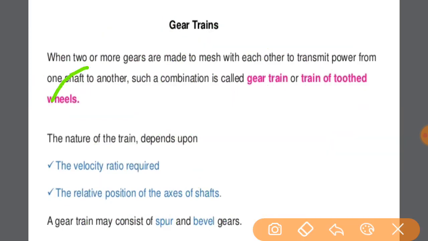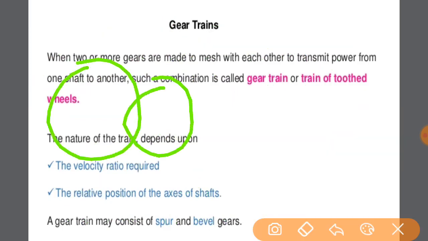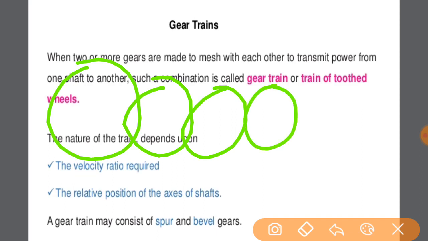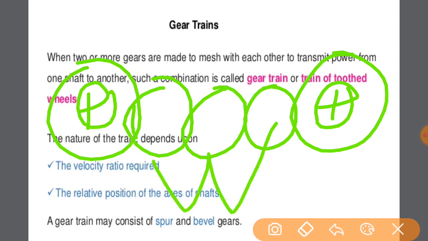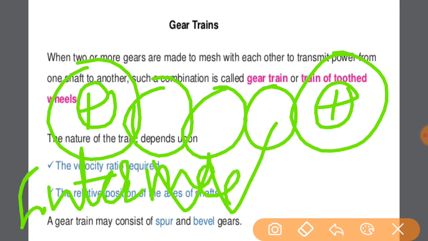The gears which are connected to the driver gear but are not the actual driven gears are known as intermediate gears. I think it is also clear for you.